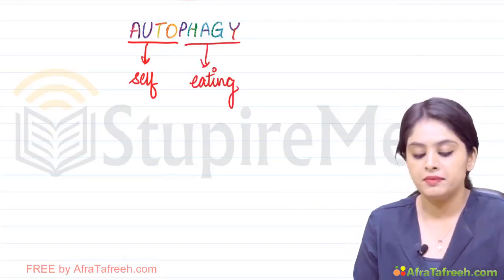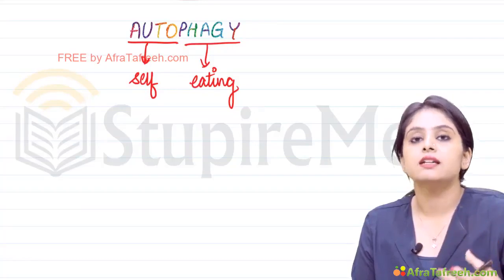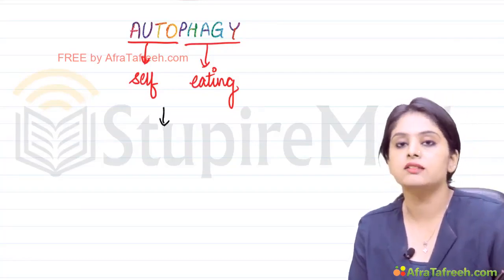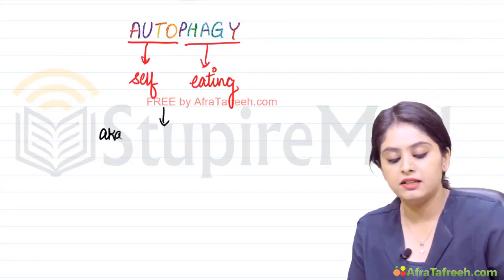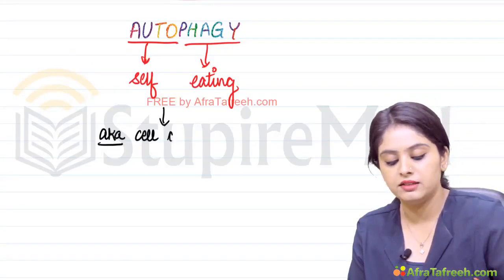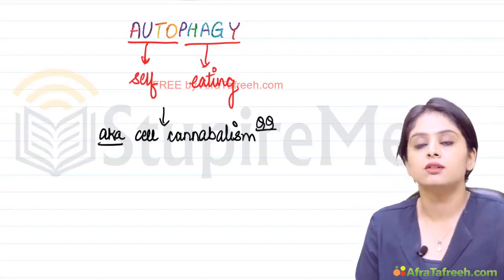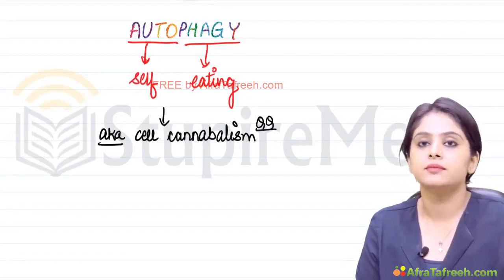Now what is happening? The cell starts eating its own contents. I can safely say that this is also known as cell cannibalism. Again, a question that has been asked. Cell cannibalism is nothing but autophagy, self-eating.